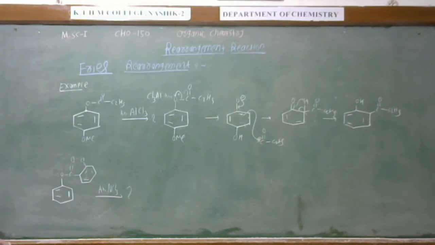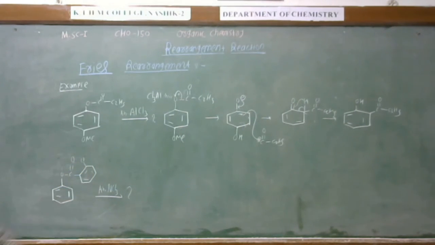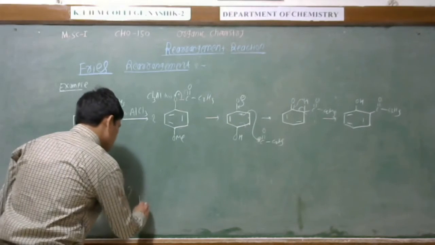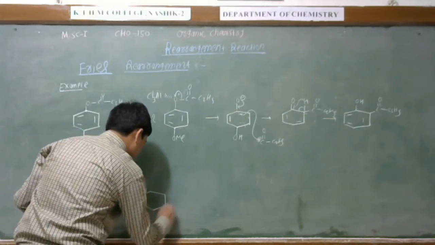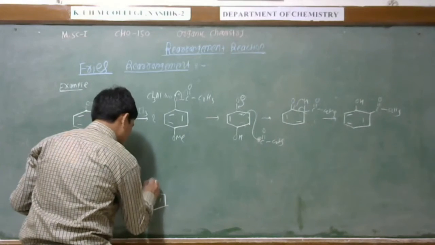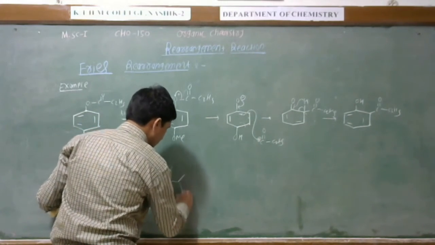Now, in this example, you can see here the para position is empty, and temperature is not given, and this compound also has the para and ortho substitution. So therefore, firstly, by the interaction with AlCl3, we get the intermediate like this.